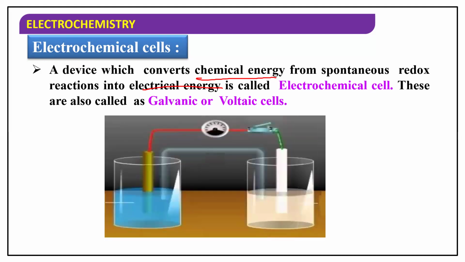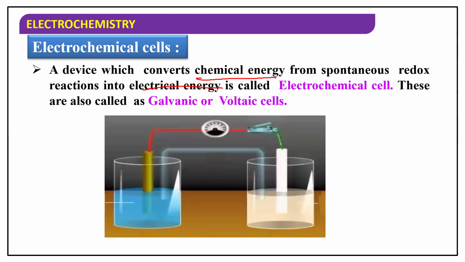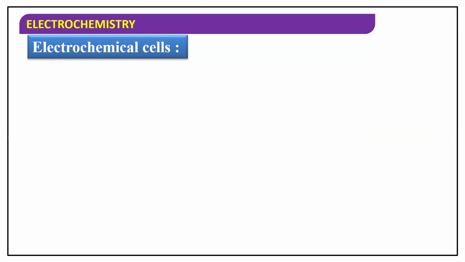So here you can see the setup. This is the setup. And in this device, have you all seen the device? We have two beakers, and in both the beakers, one rod is dipped, and both of them are connected to a salt bridge. I will explain those things for you later. Okay, so now we have this setup.